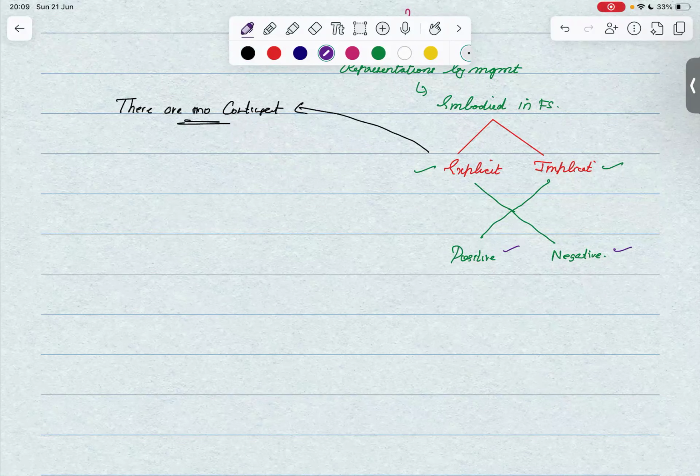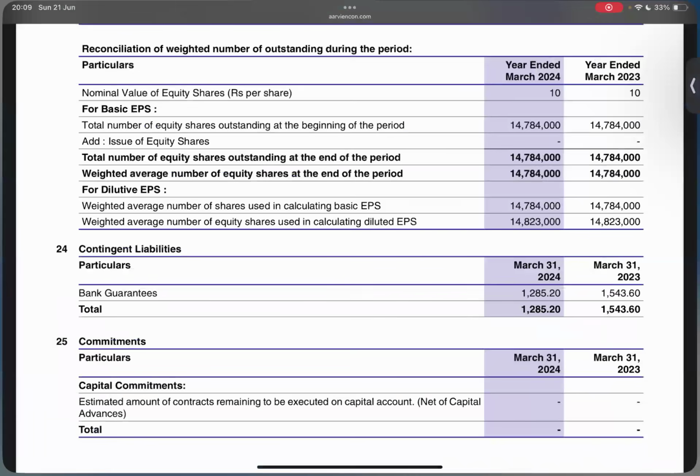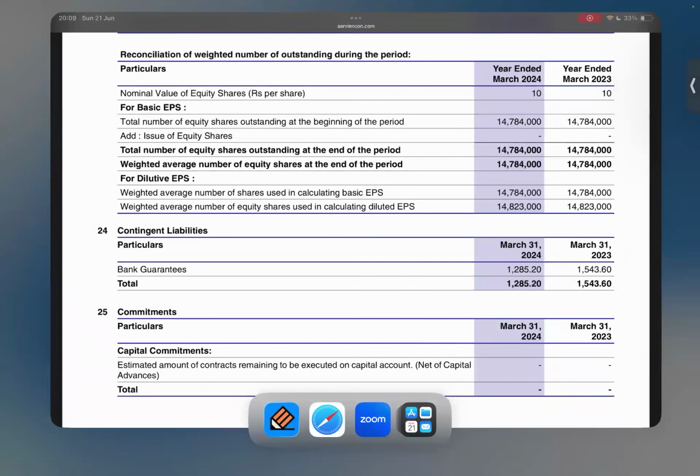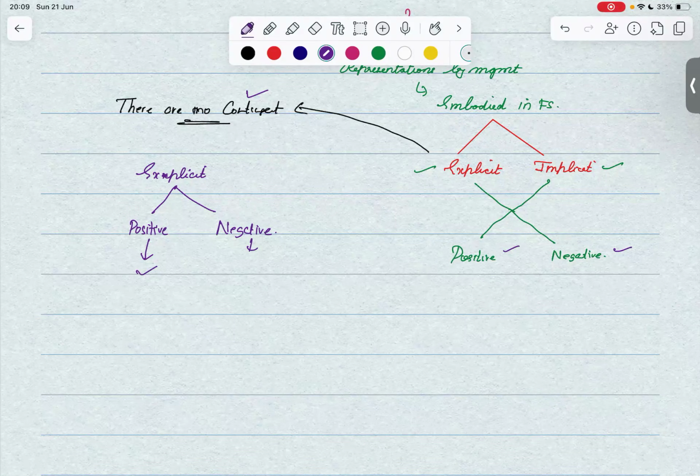Let's take first explicit, positive, negative. Let's take the example of contingent liability itself. Here in contingent liability for this company, we have the contingent liability bank guarantee of 1285.20. This is a positive explicit assertion. But in case this company does not have any contingent liability at all, what does it say? That there are no contingent liabilities. That will be a negative explicit assertion.